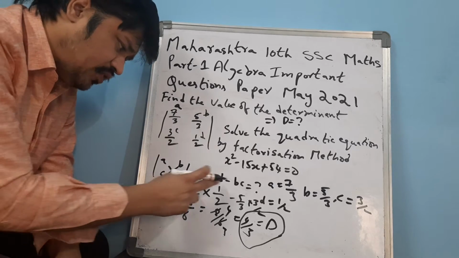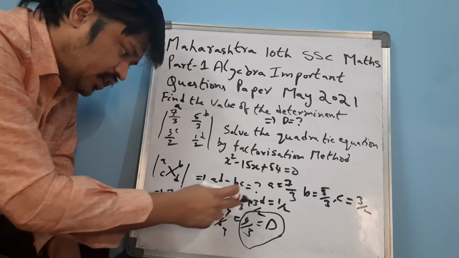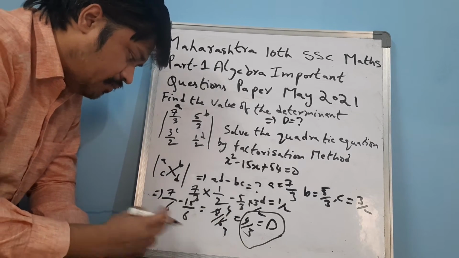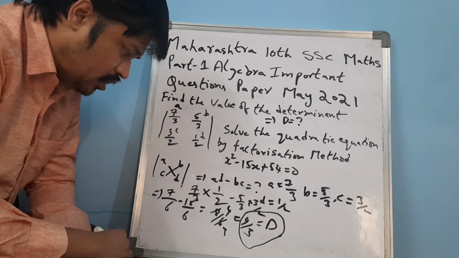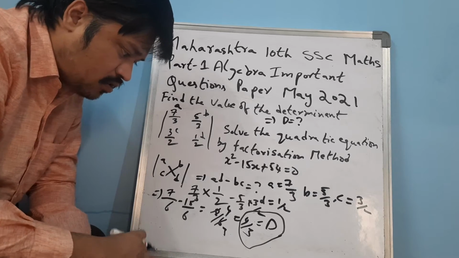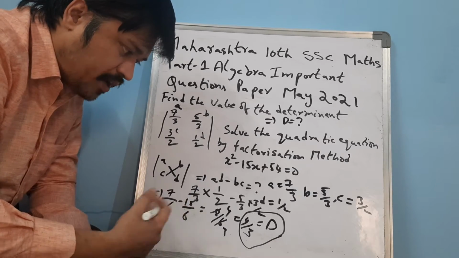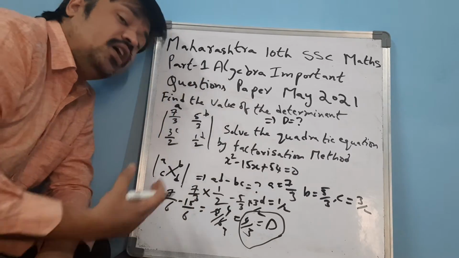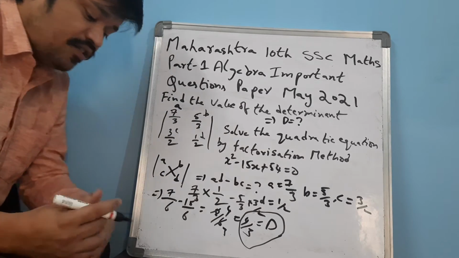Naturally. So 7 1s are 7, 3 2s are 6, minus 5 into 3, 15 by 6. That's nothing but how much? 7 minus 15 is 8, 8 by 6, 2 4s are 8, 2 3s are 6. So 4 by 3 is the value of the particular determinant.